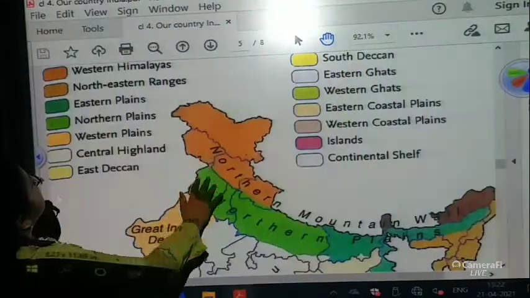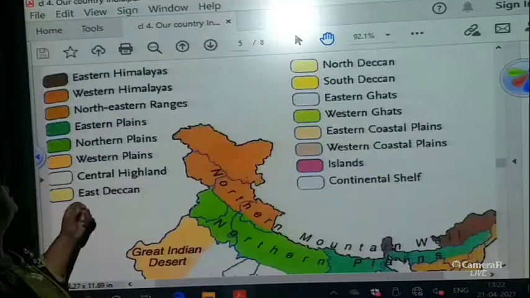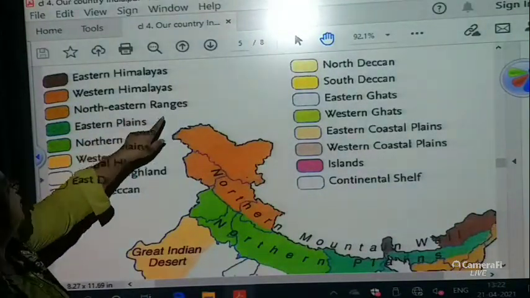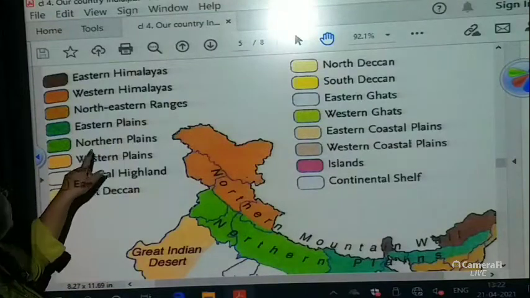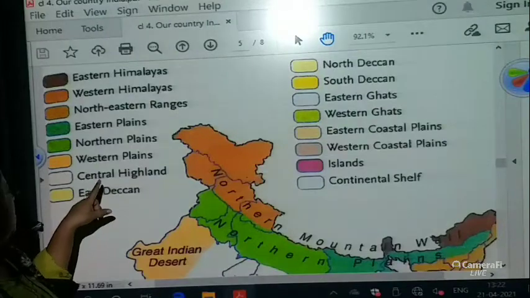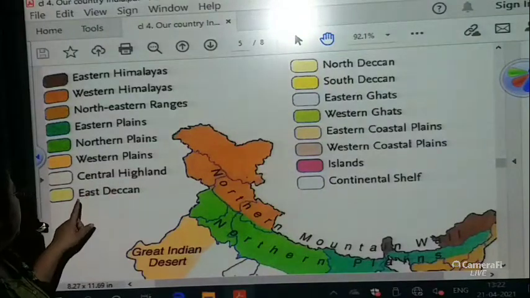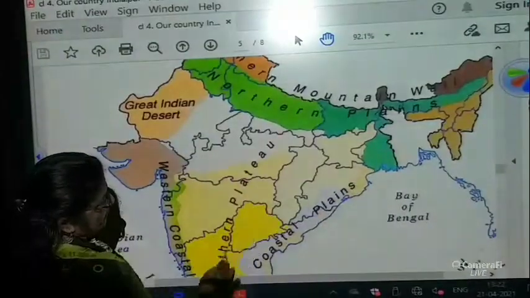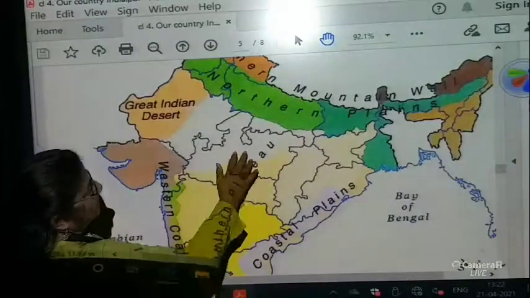Okay, now there are certain things which are written, I will go through them. Eastern Himalayas, Western Himalayas, Northeastern ranges, Eastern plains, Northern plains, Western plains, Central Highland, East Deccan. Like I had said, this is the Deccan, so this will be the East Deccan.